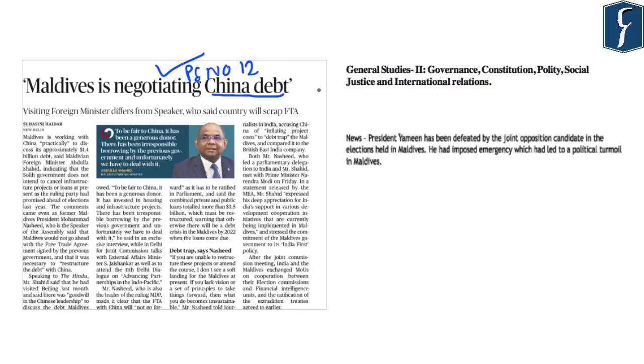And this news article, that Maldives is negotiating the debt with China, is a continuation of those issues. So in the election results, President Yameen was defeated by the joint opposition candidate in the elections that were held in the Maldives. And regarding President Yameen, you should note that he had imposed an emergency which had led to a political turmoil in Maldives.